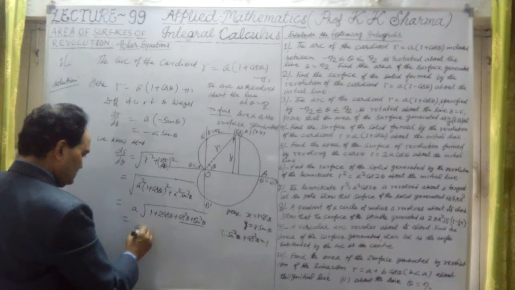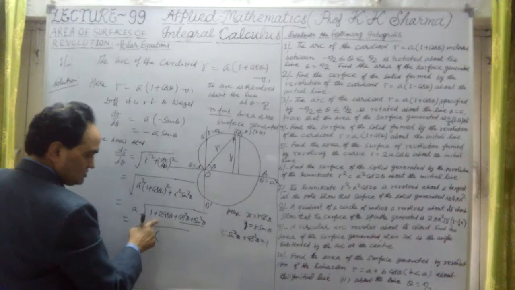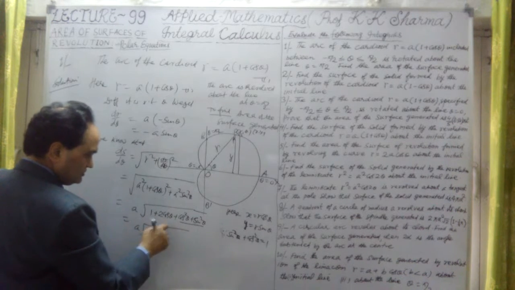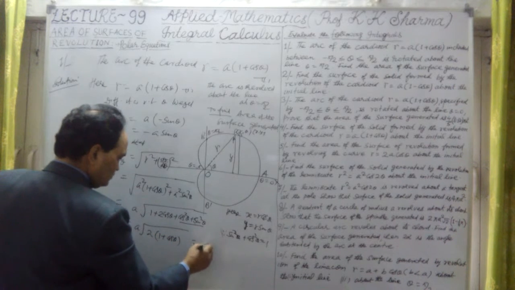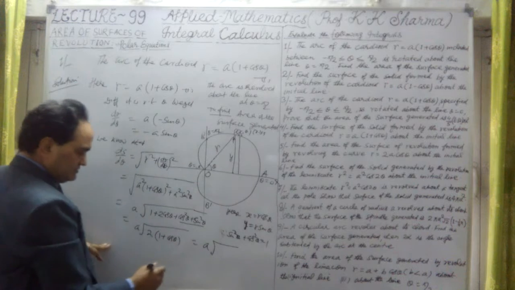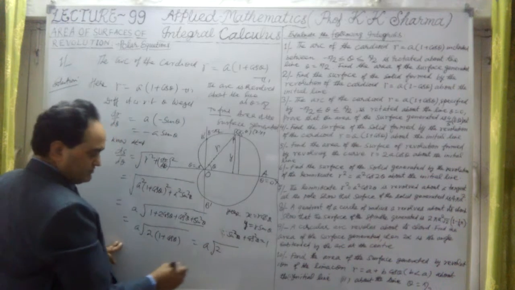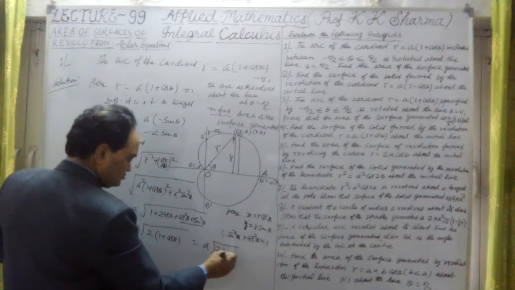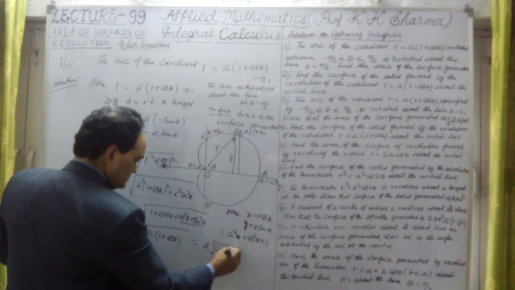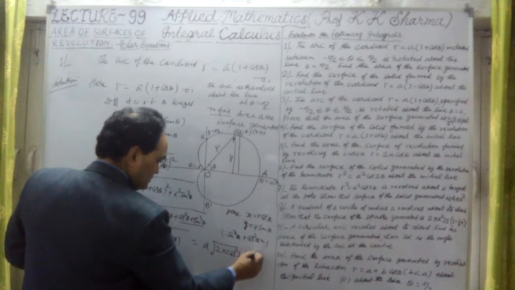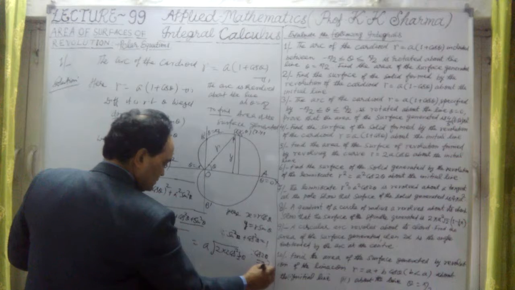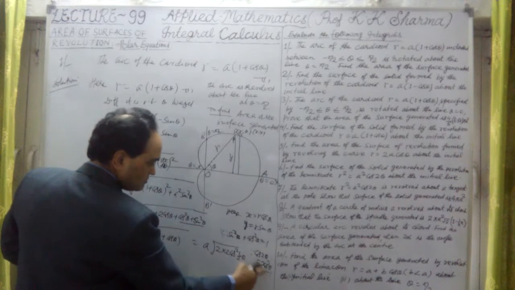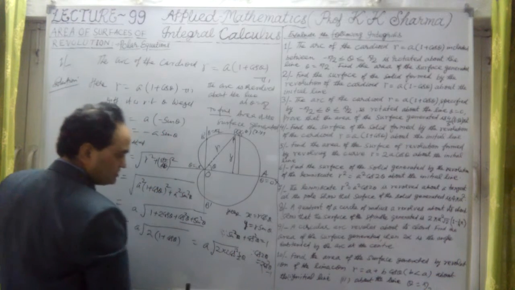So we can take a 2 common: 2 plus 2 cos theta, that means 2 into (1 plus cos theta). Now, what is 1 plus cos theta? This is nothing but 2 cos square half theta. Why? Since cos 2 theta is equal to 2 cos square theta minus 1, so 1 plus cos 2 theta equals 2 cos square theta.